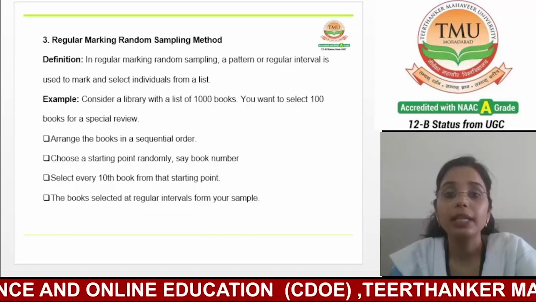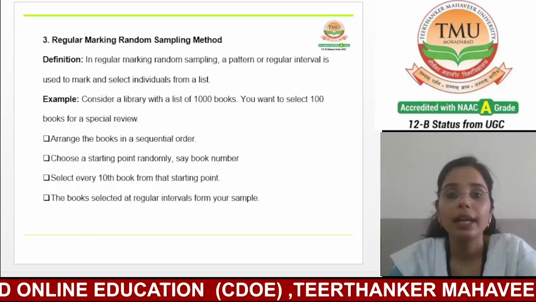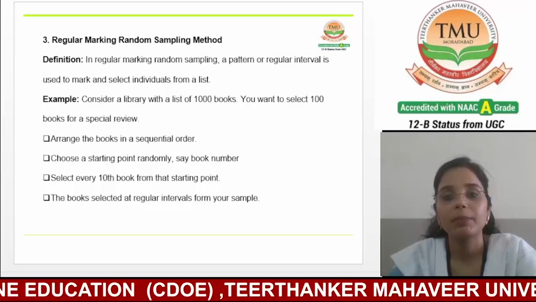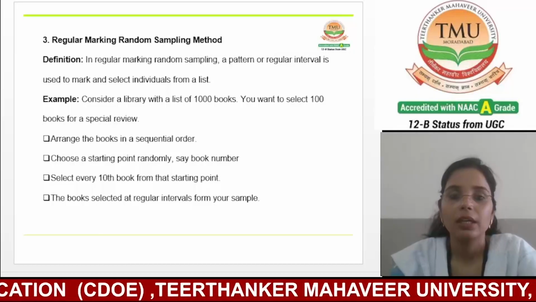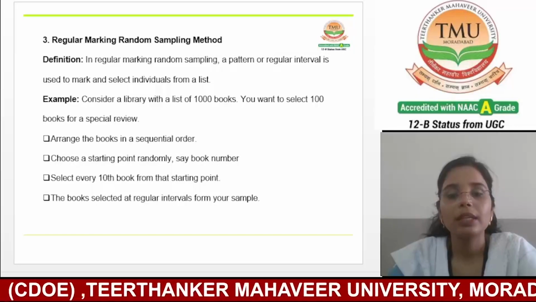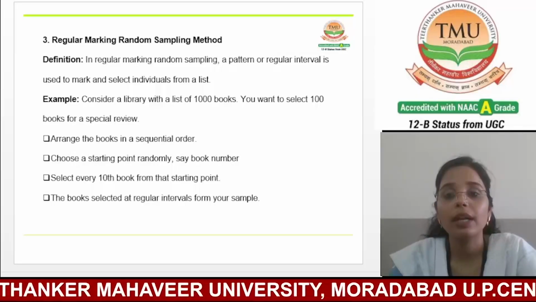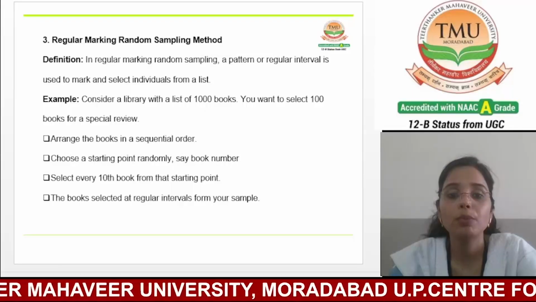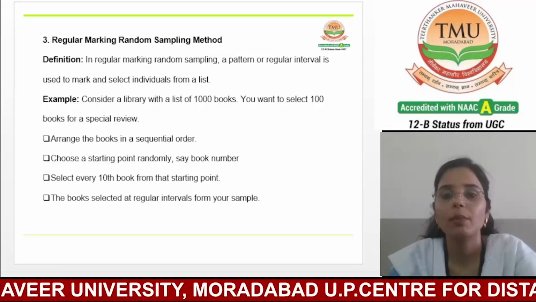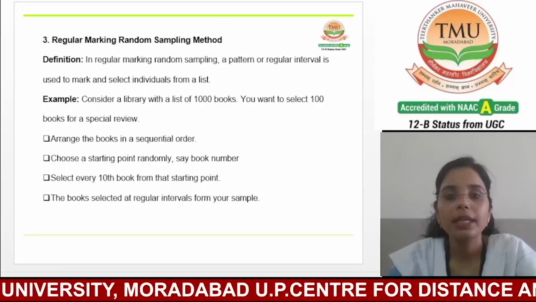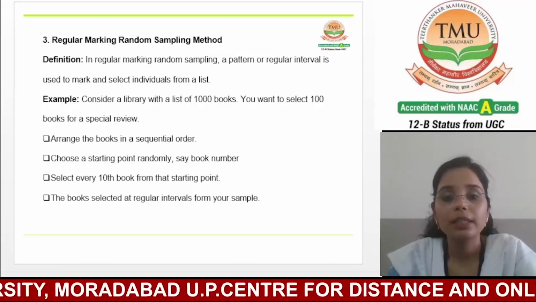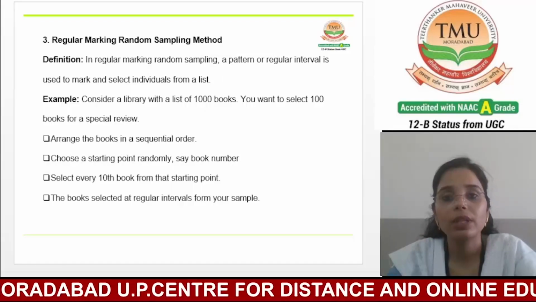Now the next and the third one is the regular marking random sampling method. It's a very common method. In regular marking random sampling, a pattern or a regular interval is used to mark and select individuals from a list. Take an example: consider a library with a list of 1000 books.